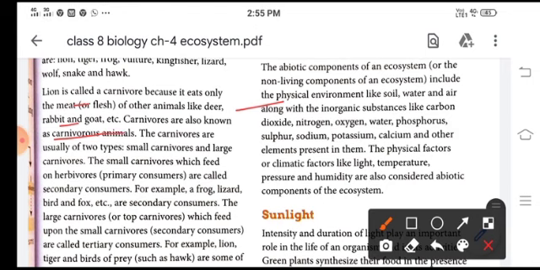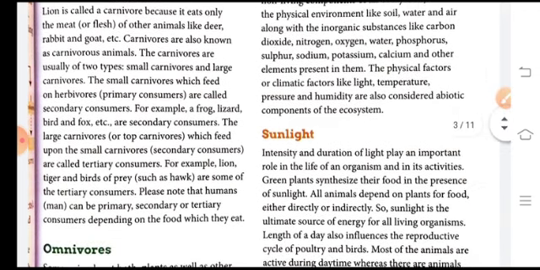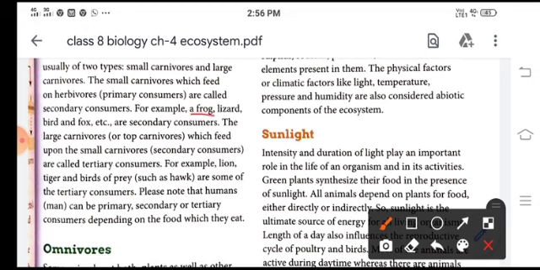Now these carnivores are of two types, small carnivores and large carnivores. Small carnivores feed on herbivores and they are also known as secondary consumers. For example, frog, lizard, birds and foxes are secondary consumers.